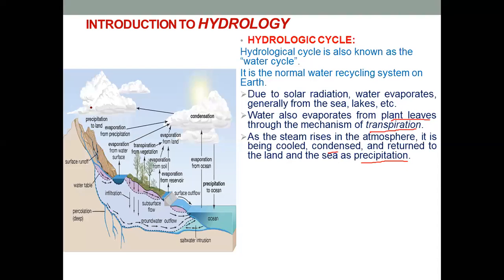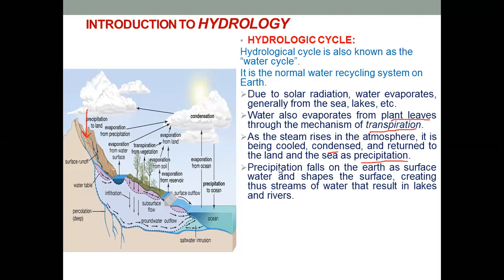If you see here, the water falls from the clouds on top of the mountains, okay, and that water will run off. Okay, now precipitation falls on the surface of the earth as surface water, and it shapes the surface, creating streams of water that results in lakes and rivers.